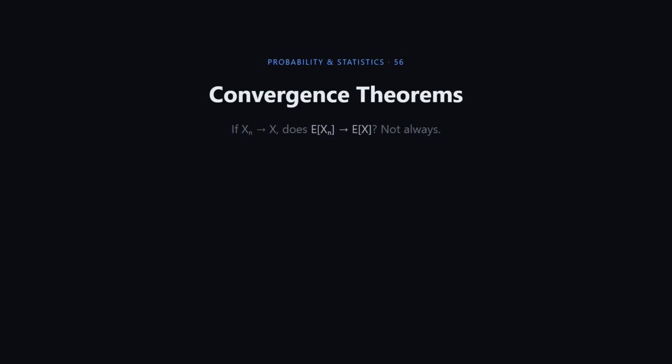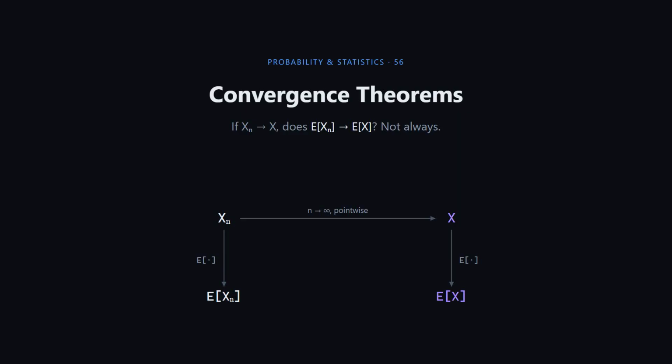Lesson 55 turned expectation into a single integral. E of x equals the integral of x dp. That sets up the question every limit theorem in this course quietly leans on. Suppose a sequence of random variables xn converges to x. Does the expectation follow? Is the limit of e of xn the same as e of the limit? It is tempting, it gets used constantly, and it is not always true.